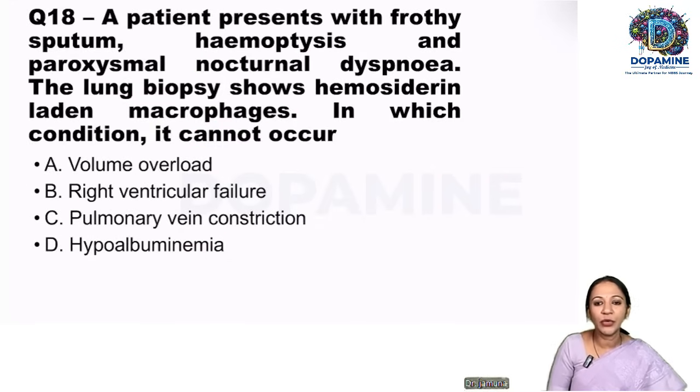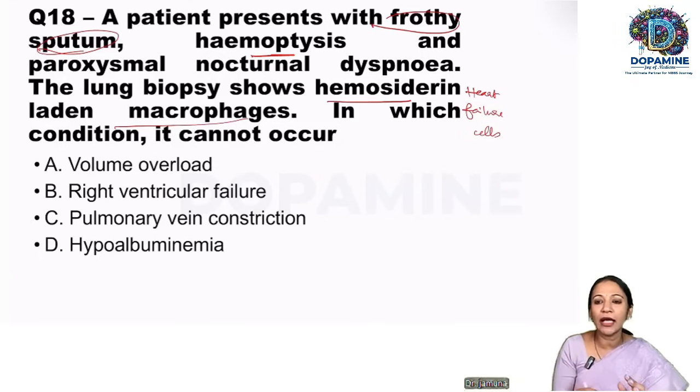We'll move on to the 18th question. A patient presenting with frothy sputum. See, whenever there is frothy sputum, it means what? Pulmonary edema. Hemoptysis is because of intra-alveolar hemorrhage, with paroxysmal nocturnal dyspnea. The lung biopsy shows hemosiderin-laden macrophages. So what is the other name for hemosiderin-laden macrophages? It is heart failure cells. The classic cells seen in the lung alveoli, which are hemosiderin-laden macrophages.